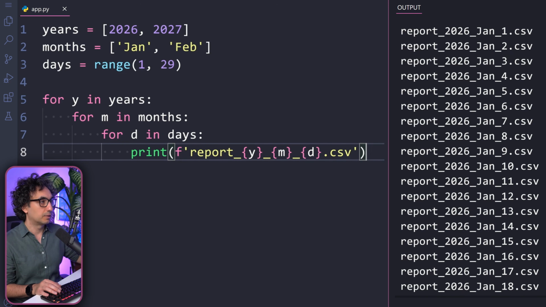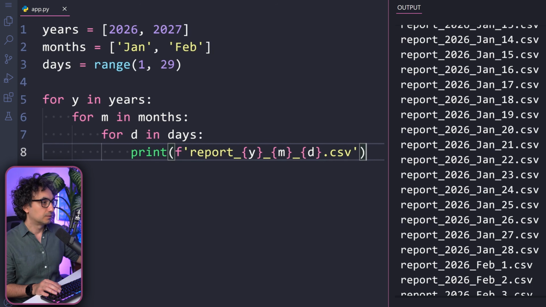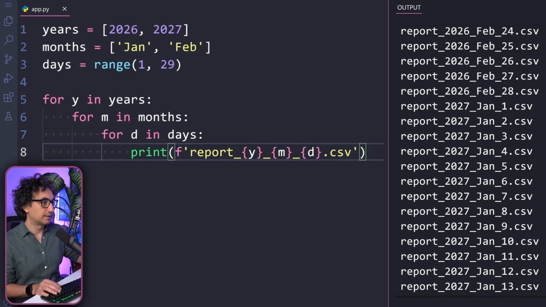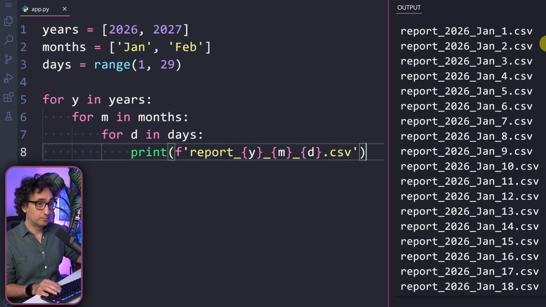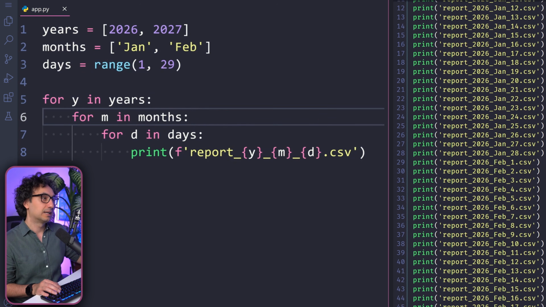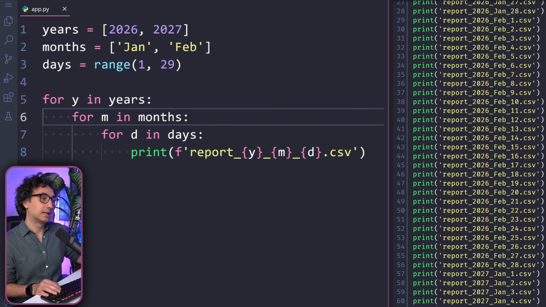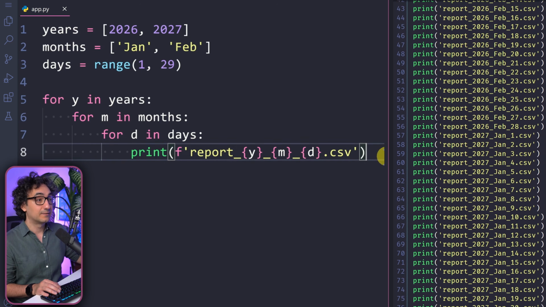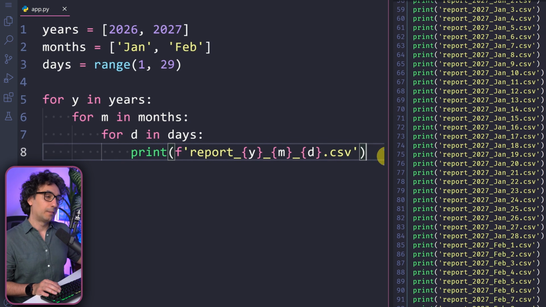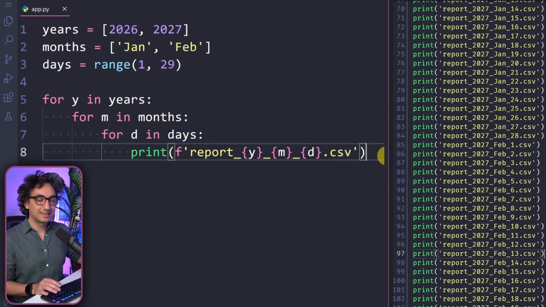Now in the output, we're going to get a huge list because we have a lot of days. We are going to have all those file names that combine the year, month, and day. And of course, we're going to learn later how to create files, but for now we are just printing it. So look at this, with just a few lines of code, you can generate a massive amount of data, and you're going to save a lot of manual work. And this is exactly why we are learning about loops.